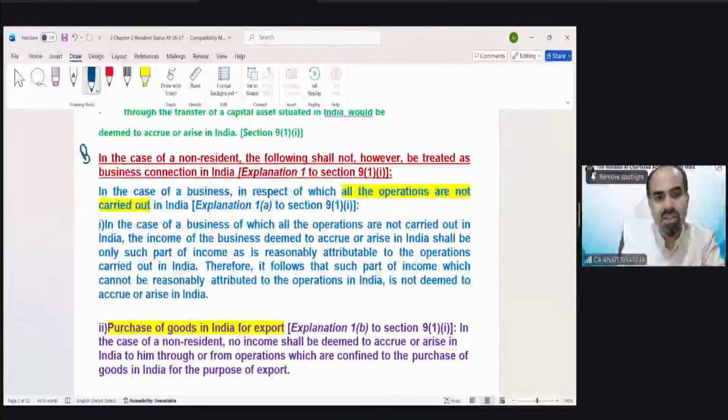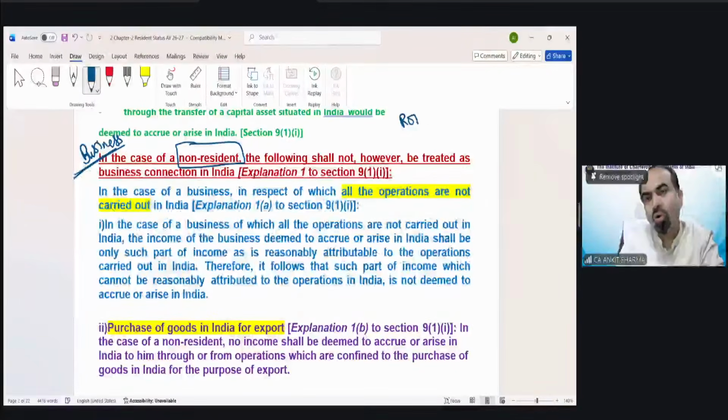What is that relief? Now, what would be deemed to accrue or arise? These are the business cases in which income is going to be treated as deemed to arise from India. In the case of a non-resident, look, if you are a resident and ordinarily resident, then it does not matter whether income arises or is deemed to arise from India or outside. In any way, that is going to be taxed. For non-residents, these provisions are very important because for a non-resident, there are only two bases of income tax in India, arise and receive. So we have to include certain income in the definition of deemed to arise because we have to tax that income in the hands of a non-resident.